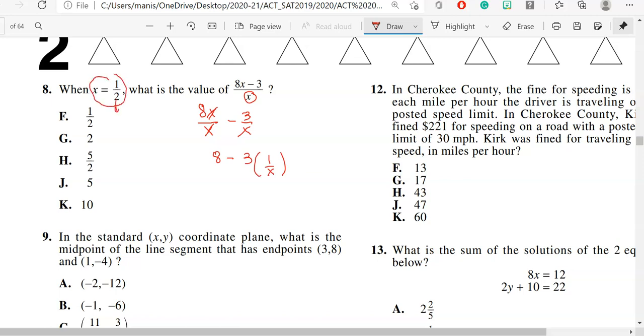So this means, if I do 1 over x, what happens is it will change to 2 over here. So what I will do is replace my 1 over x by the value 2. It will be 8 minus 6, which is 2. So this will be my answer.